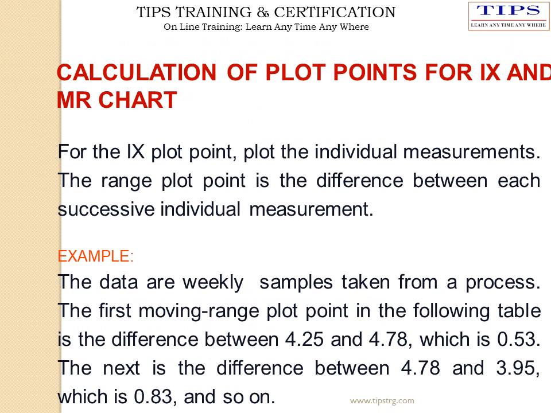This is one of the examples given for the calculation of IMR chart. Here the data are weekly samples taken from the process. The first moving range plot point in the following table is the difference between 4.25 and 4.78, which is 0.53. The next difference is 4.78 and 3.95, which is 0.83, and so on.